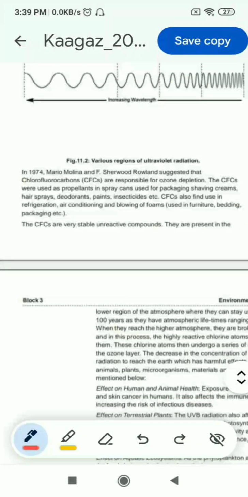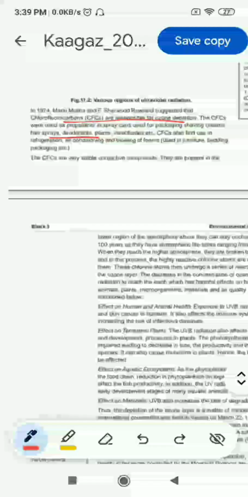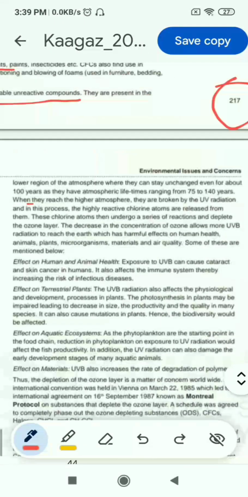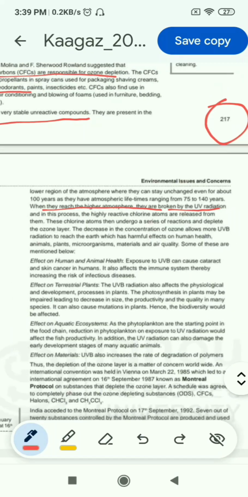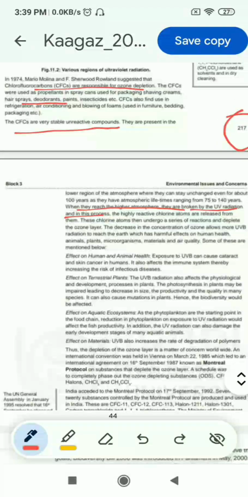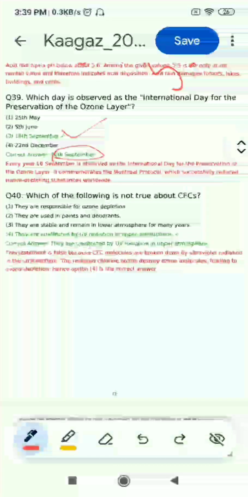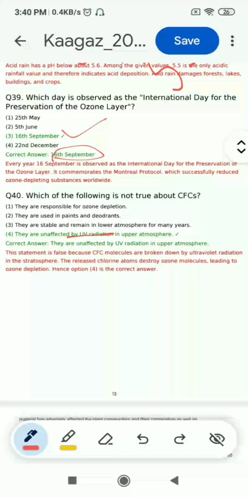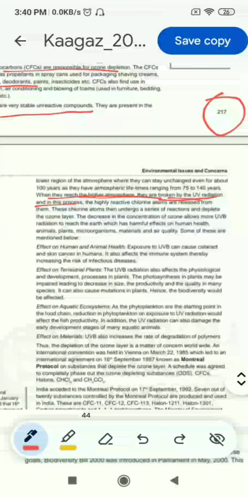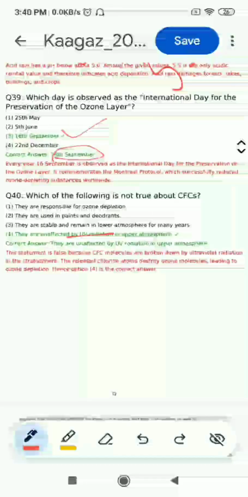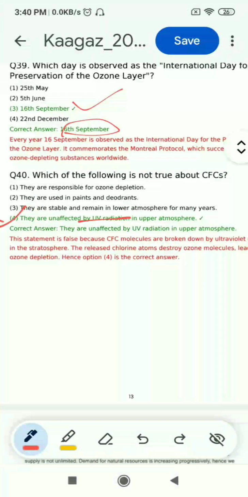In this you can see CFCs are responsible for ozone depletion. CFCs are used in spray deodorants. CFCs also find use, okay, and the CFCs are very stable and unreactive compounds. When they reach the higher atmosphere, they are broken by the UV radiation. So from the lines I have underlined, you can see which of the given options are correct and incorrect. So the incorrect answer is they are unaffected by UV radiation in the upper atmosphere. As you can see, when they reach the higher atmosphere they are broken by the UV radiation, meaning they do not remain unaffected, they are affected. So option 4 is incorrect and the answer is 4.